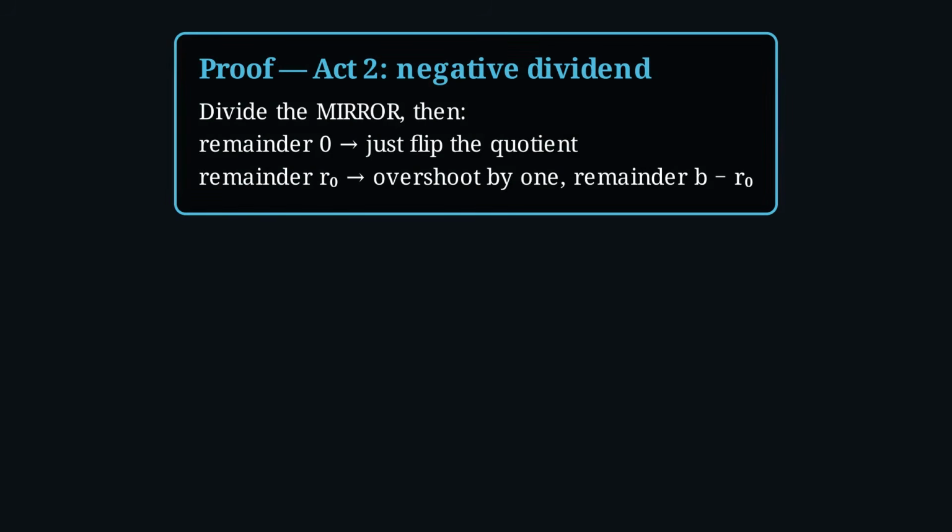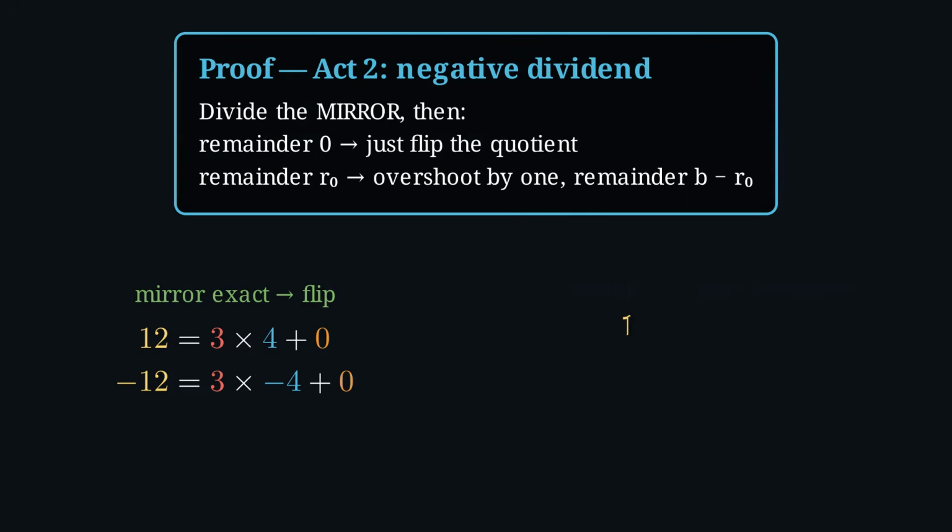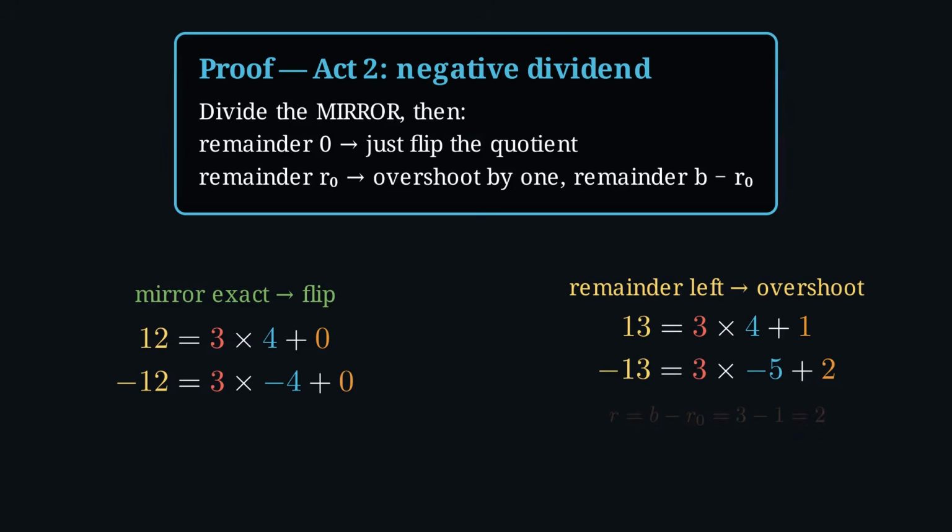Act 2, below 0. The recipe, divide the mirror. Minus 12? Its mirror is exact. 12 is 3 times 4, remainder 0. Just flip the quotient. Minus 12 is 3 times minus 4 plus 0. Minus 13? The mirror leaves a remainder. 13 is 3 times 4 plus 1. Then overshoot by 1, quotient minus 5, and the remainder becomes 3 minus 1, 2. Minus 13 equals 3 times minus 5 plus 2.